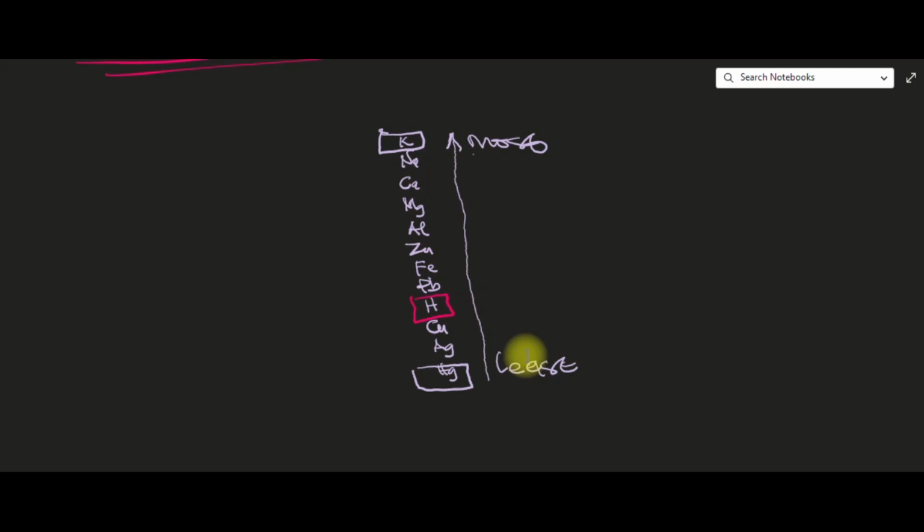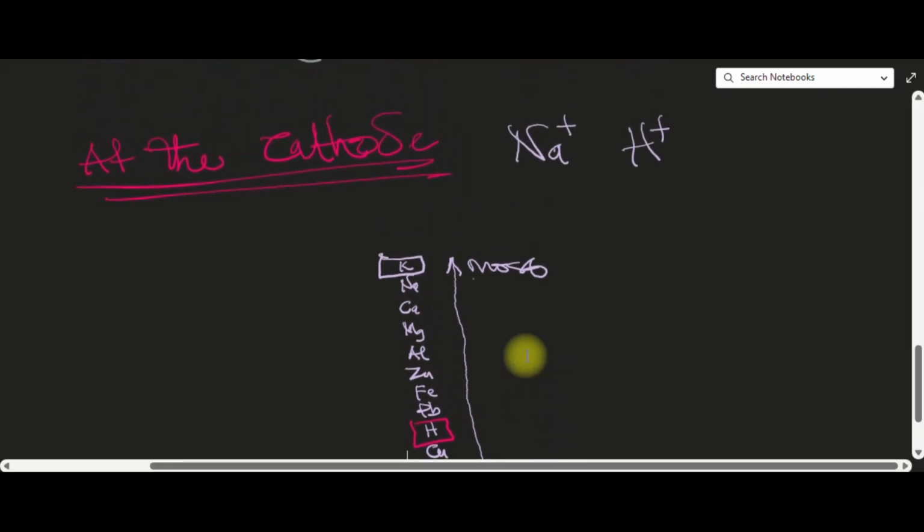Hydrogen is their boss now. Hydrogen will stay in the solution and push them to go and get discharged. So from potassium to lead, they are boss to hydrogen. They stay in the solution, and then they push hydrogen to go and get discharged. Whereas copper down to gold, they are like servants to hydrogen. So hydrogen will stay in the solution and push them to go and get discharged. Again, ions of metals that are more reactive than hydrogen prefer to stay in the solution, and rather they allow hydrogen to go and get discharged at the cathode.